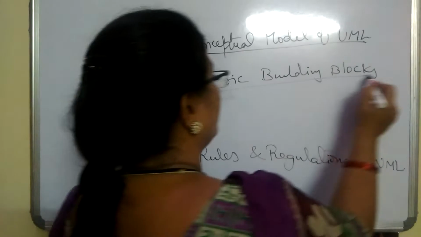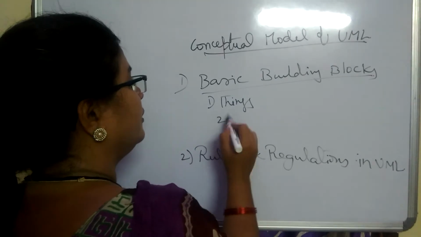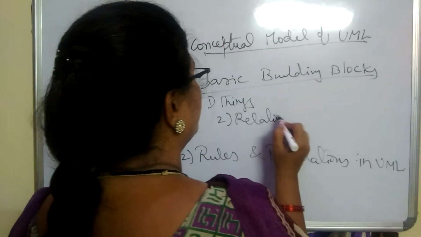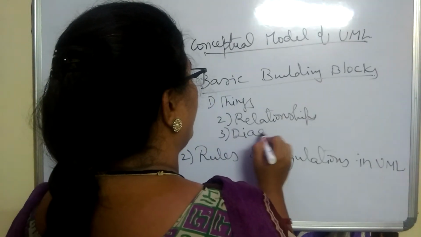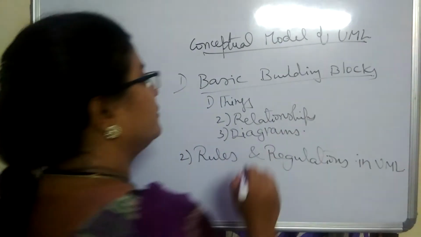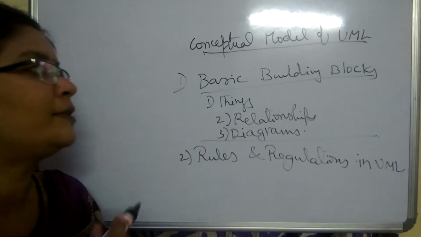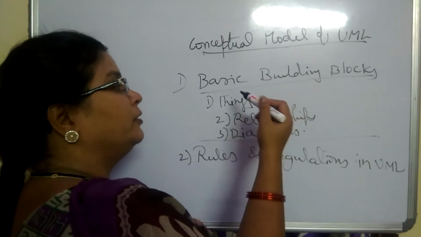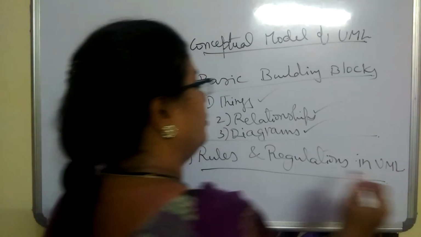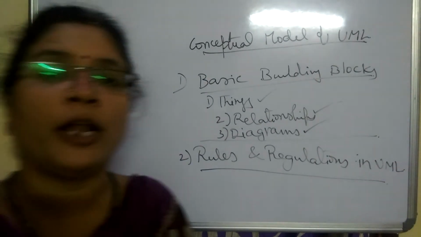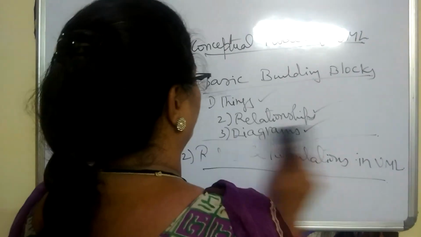The basic building blocks are, number one, things; number two, relationships; number three, diagrams. First we are going to discuss the basic building blocks, that is, the things, relationships and diagrams. Later we go for the rules and regulations in the UML to be followed. So let us see what the things are now.